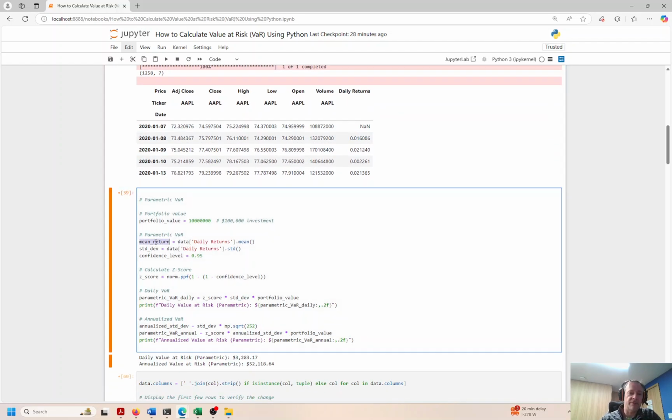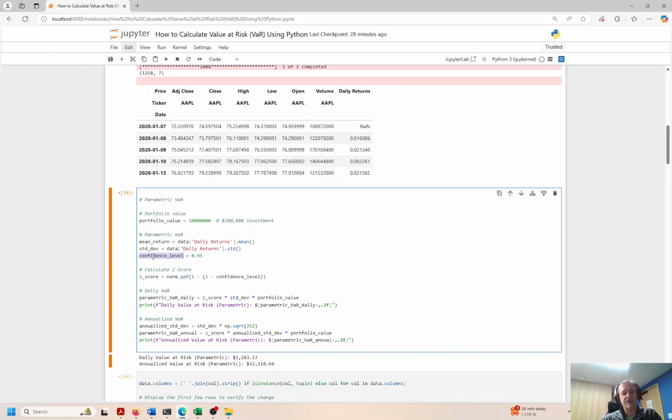So we have the mean returns. That is what we just looked at, daily returns. And we're taking the mean of that. We're taking the standard deviation of that same feature right there, and we're getting a confidence interval of 0.95. So like I said a few minutes ago, we are going to be 95% confident that whatever scenario we see when we run this parametric VaR model is going to be within the range of what we expect.